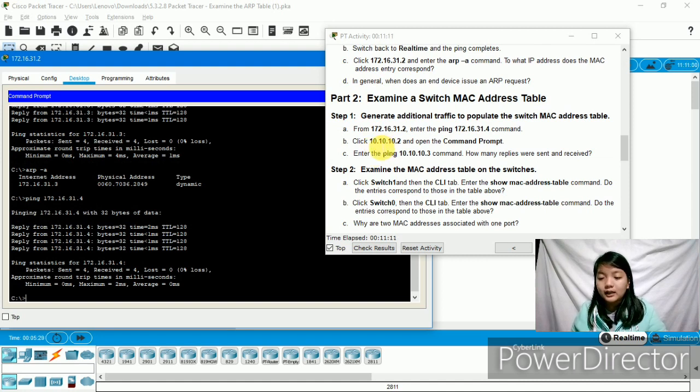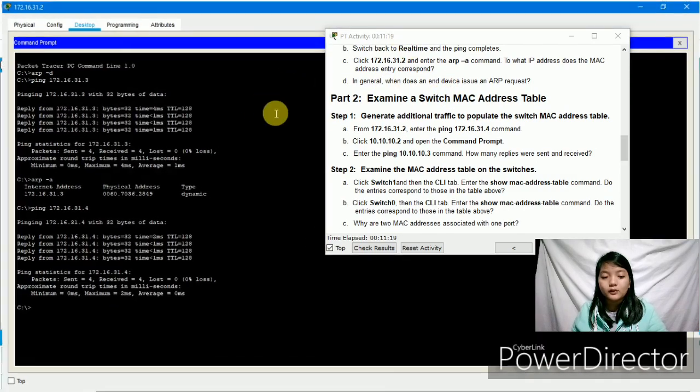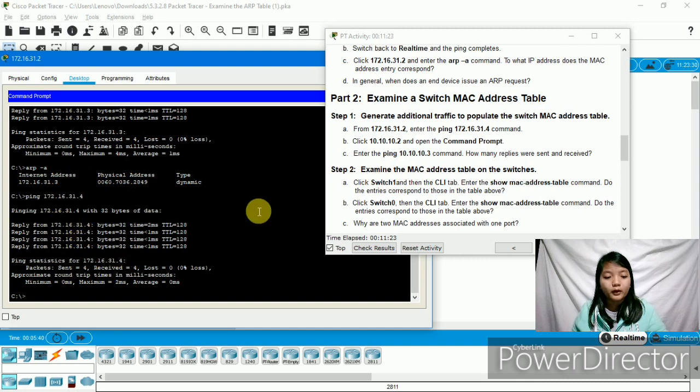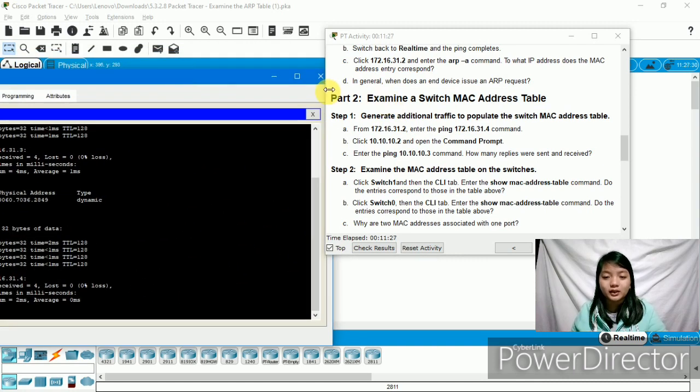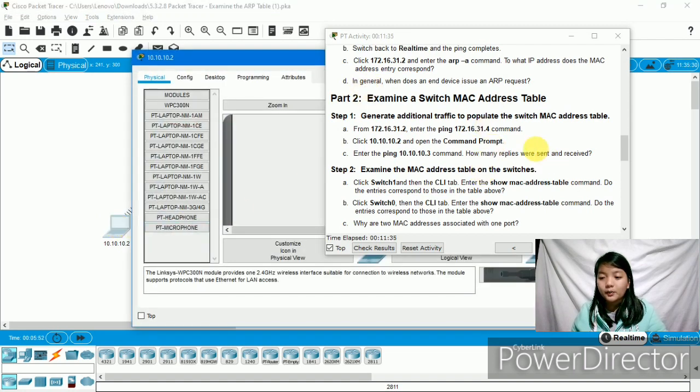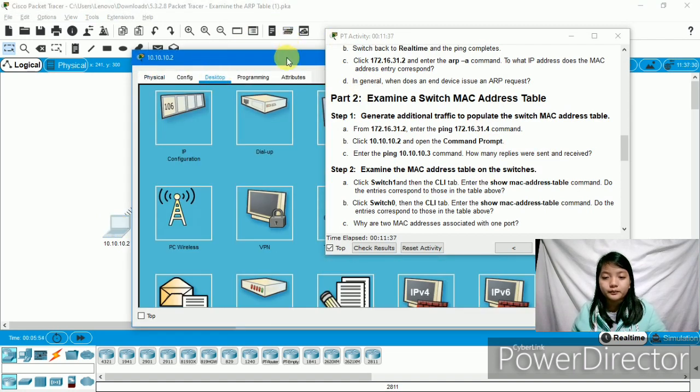Then click 10.10.10.2 and open the command prompt. So after we ping that, we have 4 replies. We got the 4 replies, so it means that they have the connection.